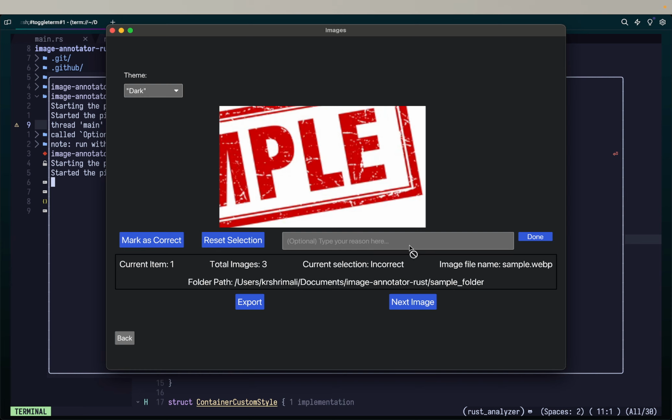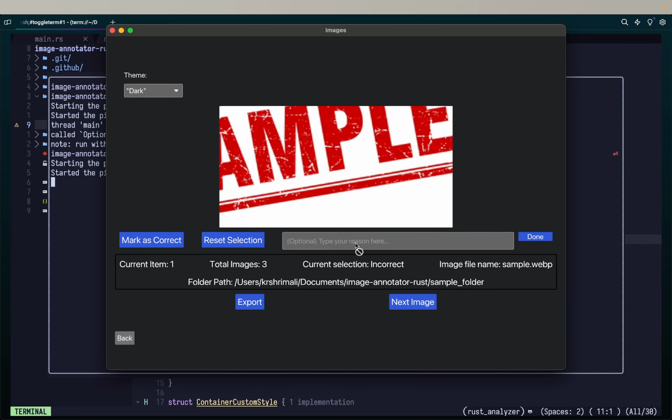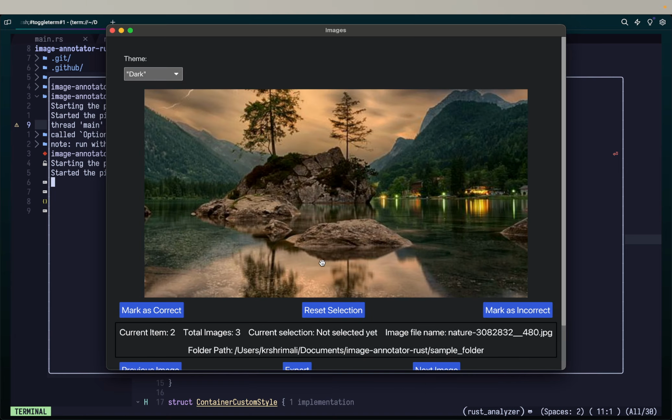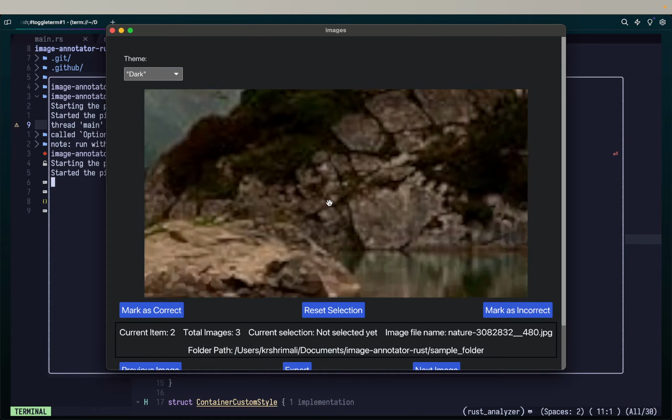Now this is not working, okay? This is one bug that is there. I cannot click and type on it, which is bad. I should be able to do it, right? Then you have next image. You can see that you can zoom in, right?